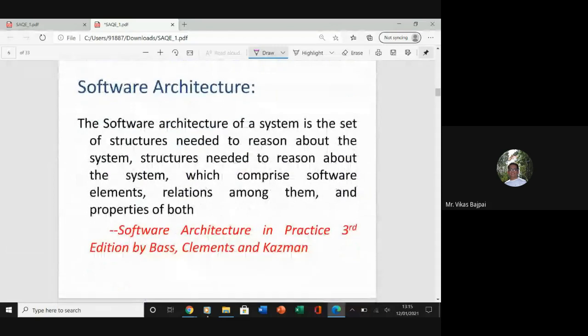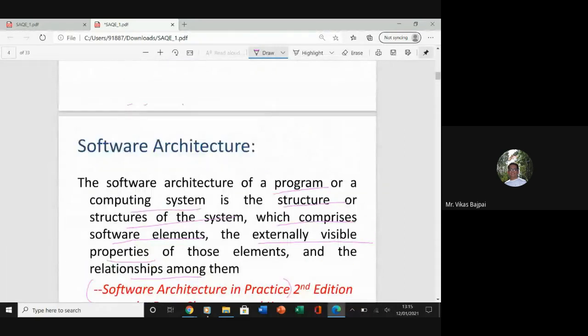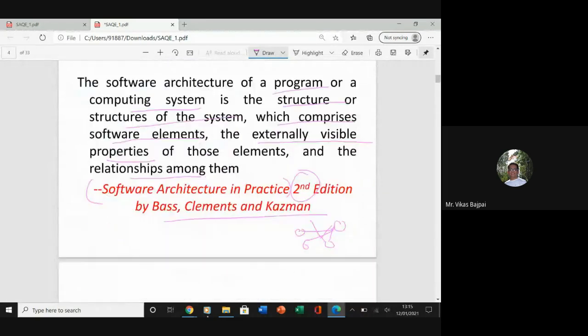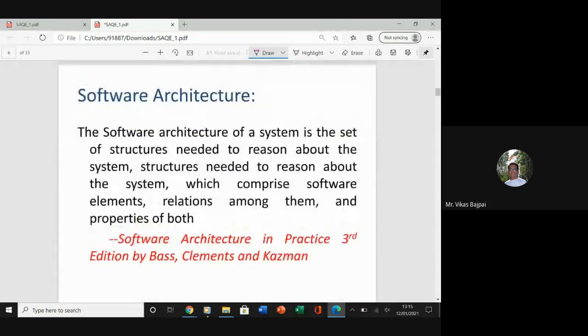Now later on, if you carefully see, there is a minor change in this definition. Here we took the second edition. In the third edition, Bass, Clements and Kazman modified the basic definition of software architecture.